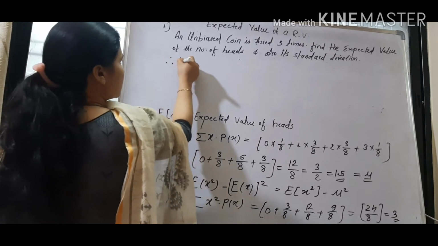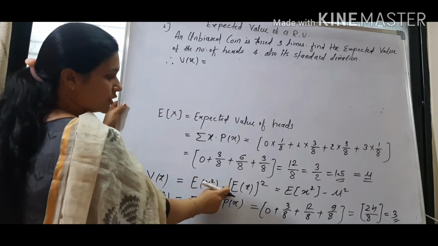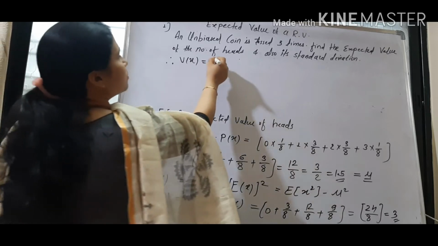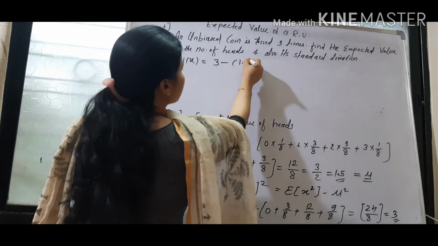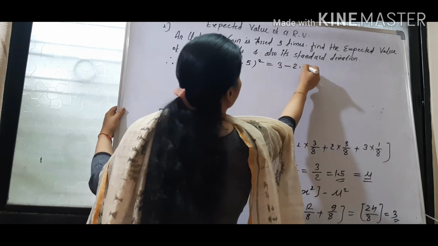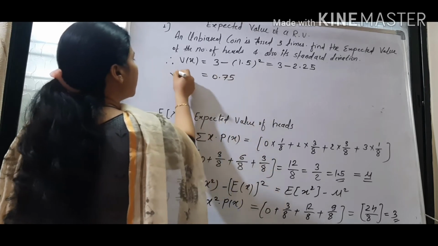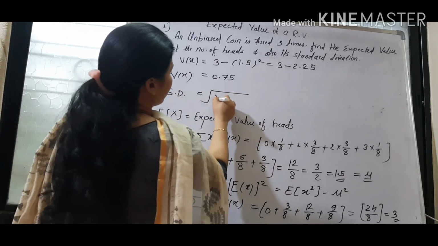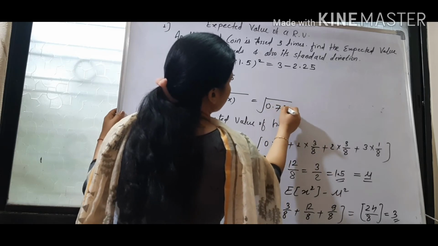Therefore variance of x, which is equal to expectation of x square minus expectation of x whole square, that means mu square. So first expectation of x square we have calculated, this value is equal to 3 minus mu square, mu is 1.5, we write here 1.5 square, that is equal to 3 minus 2.25, that is equal to 0.75. Variance of x is this. What is standard deviation? Standard deviation is root of variance of x. So root of 0.75 will be equal to what?